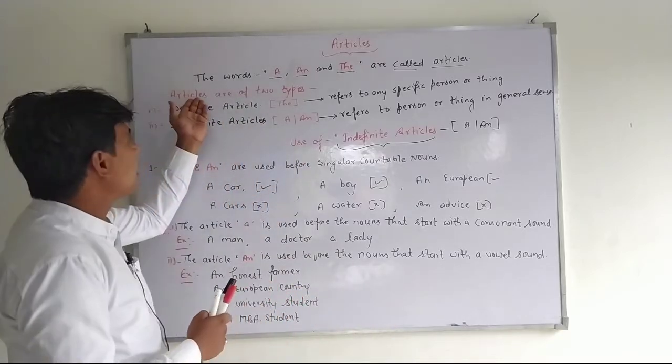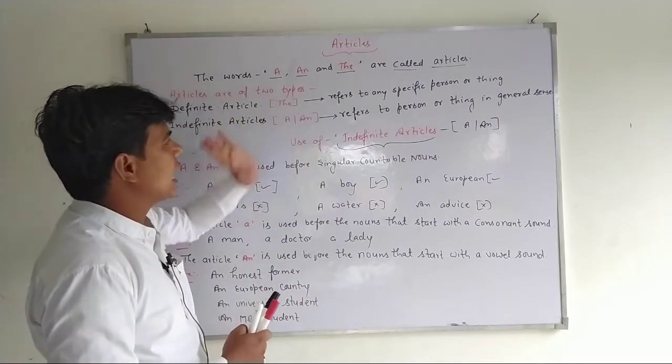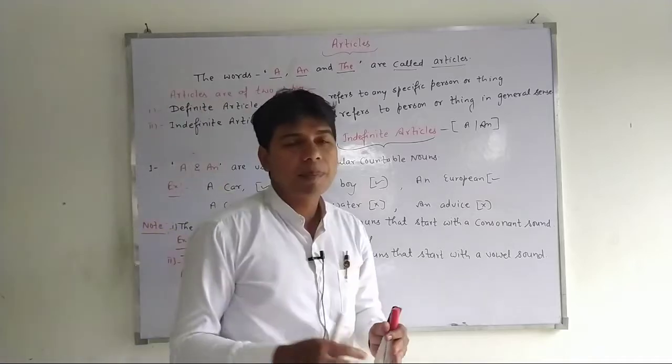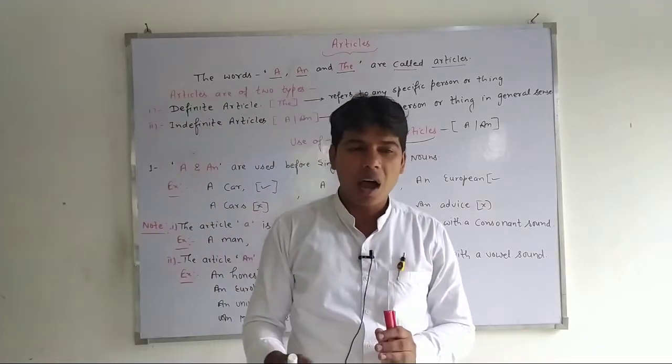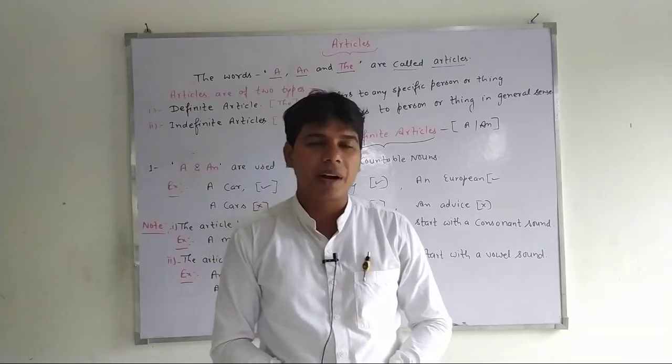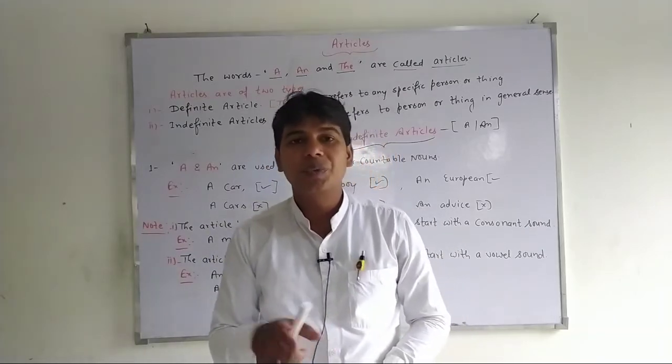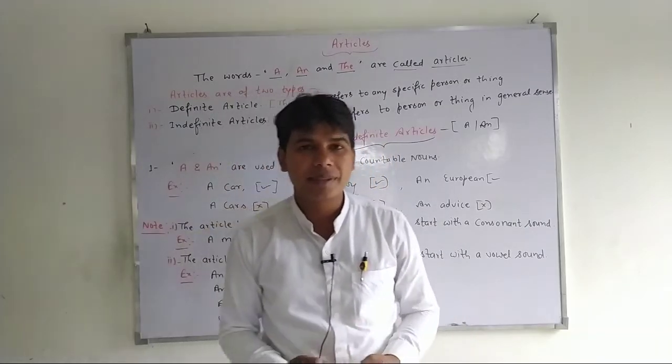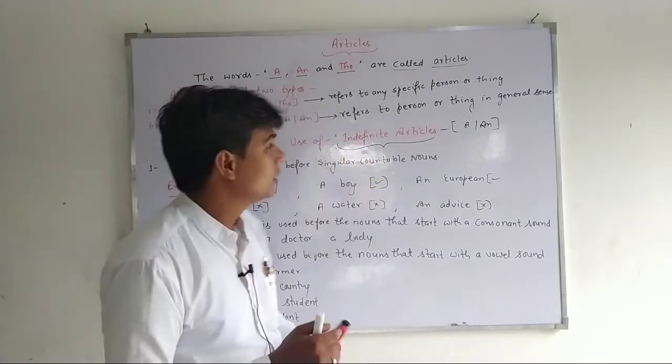Next point, articles are of two types. Suppose that someone asks you how many types of articles there are, you will reply: two types.